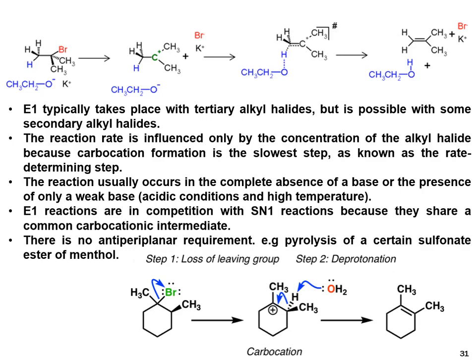This is an example of the elimination reaction. First of all, the leaving group bromide leaves to give the carbocation. Then the base abstracts the proton from the alpha carbon and forms the olefin bond.